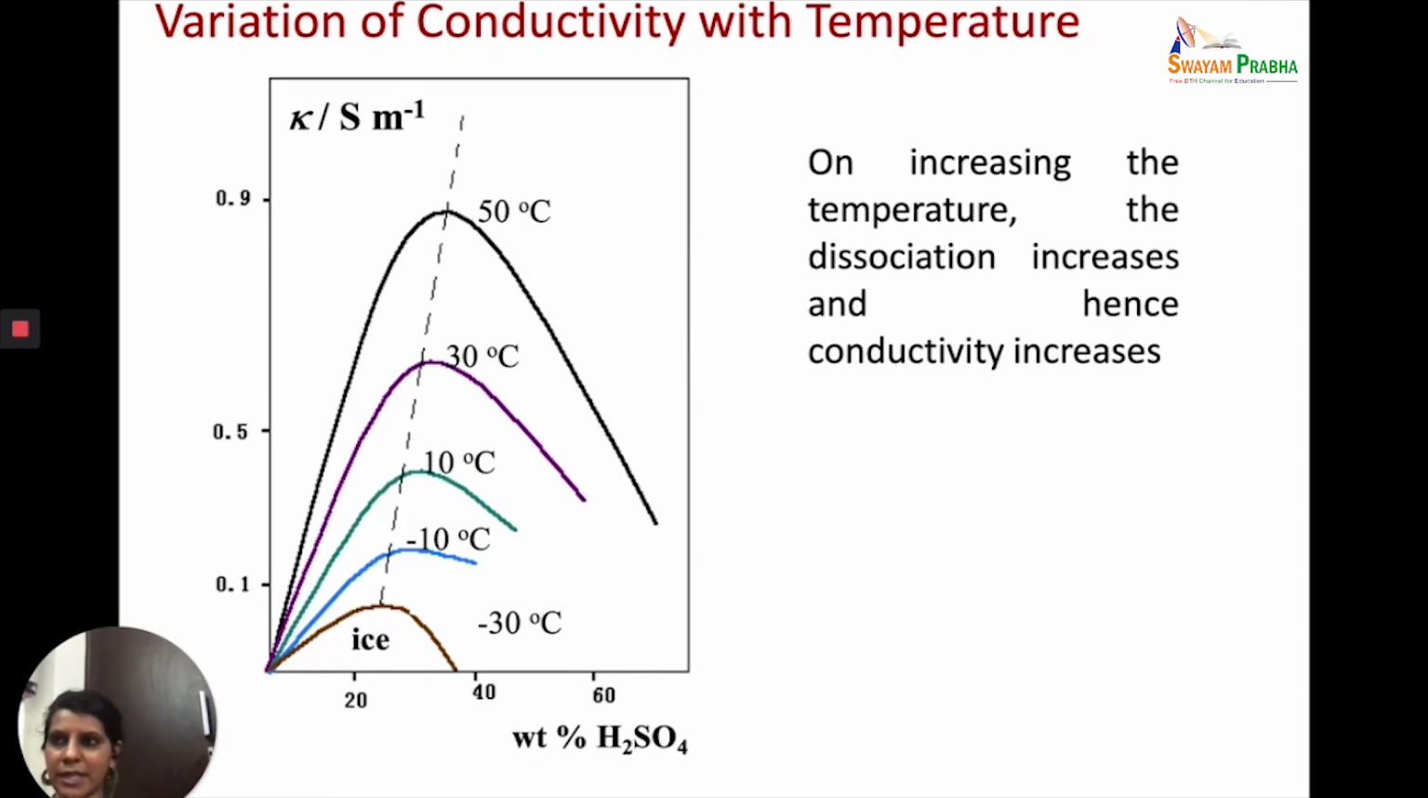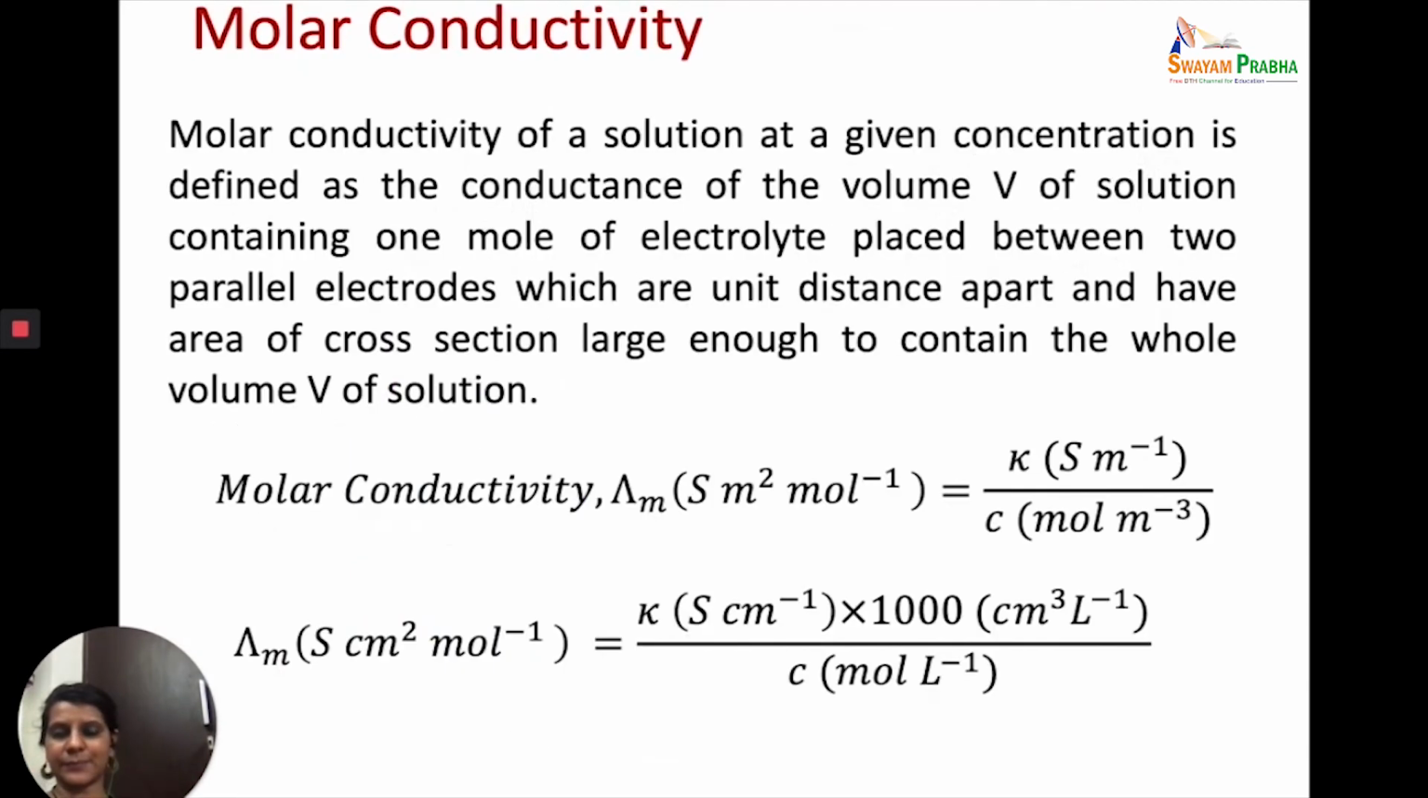We have talked about the nature when we compared acetic acid and sulfuric acid. Then the other factor is temperature. When you increase the temperature of the solution, the dissociation increases and the conductivity increases, and therefore you see such kind of graphs. So conductivity values depend upon nature, concentration, and temperature. When you increase the temperature, the dissociation of the same electrolyte will increase, and therefore the conductivity will increase.